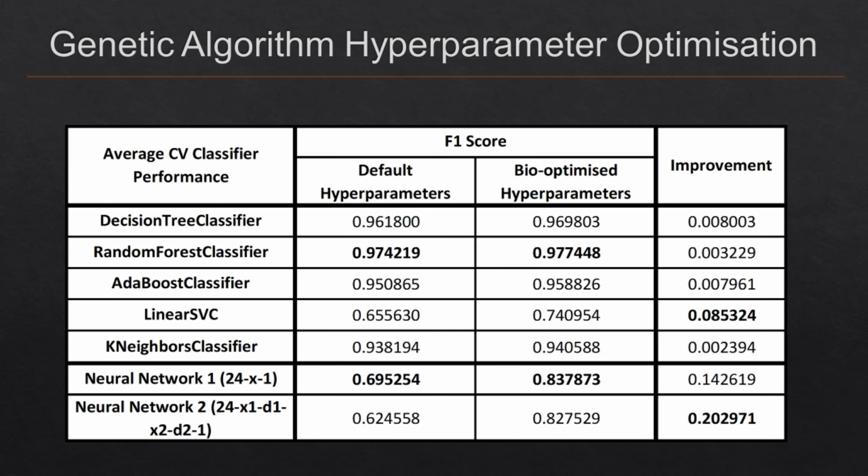When this is conducted over all of the classifiers, we can see that the largest improvements come from the weakest performing classifiers, such as the neural network 2 at the bottom there, which goes from 0.62 to 0.82, with an improvement of 0.2. However, the highest performing classifier, even after hyperparameter optimization, remains as the random forest classifier, with an average score of 0.977.